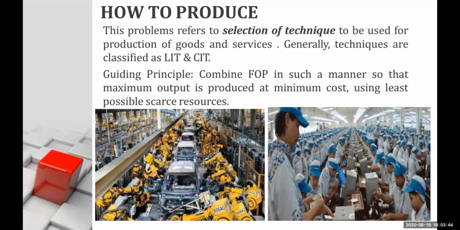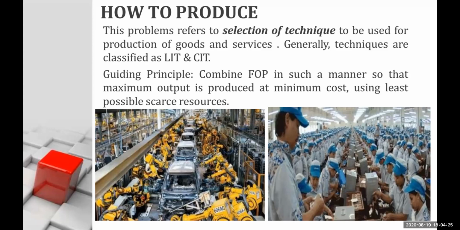The next problem is how to produce. Now this problem refers to selection of technique to be used for production. How to produce, basically, we are talking about technique. So whether we should be using capital intensive technique or labor intensive technique. Now when we say capital intensive technique, it means more use of capital and less use of labor. So capital intensive requires huge investment into machines and technology, because investment into capital means using advanced technology for production purpose, which is again very costly. And labor intensive technique means more use of labor and less use of technology.